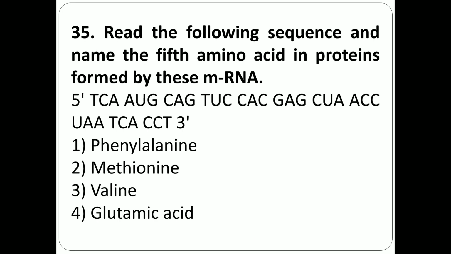Question number 35. Read the following sequence and name the fifth amino acid in the protein formed by this mRNA. The mRNA sequence is from 5' to 3'. First option phenylalanine, second option methionine, third option valine, fourth option glutamic acid. The correct answer is glutamic acid because in this mRNA AUG is the first genetic codon and GAG is the fifth genetic codon. GAG codes for glutamic acid.